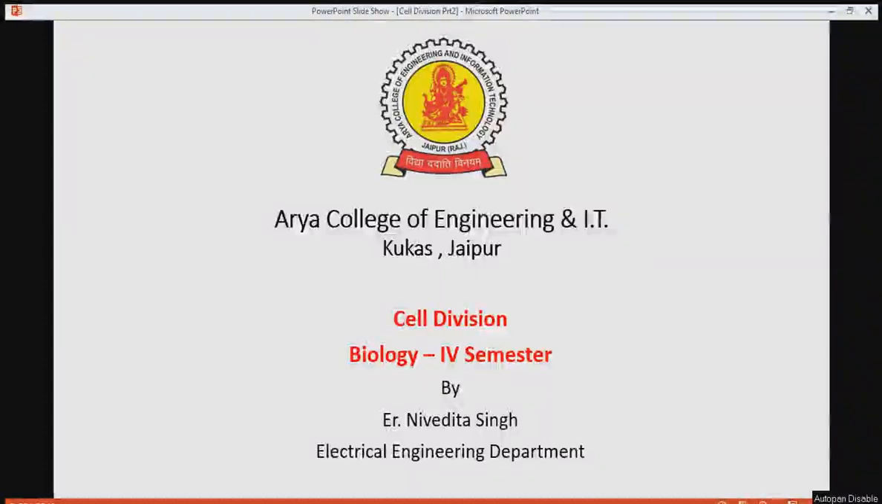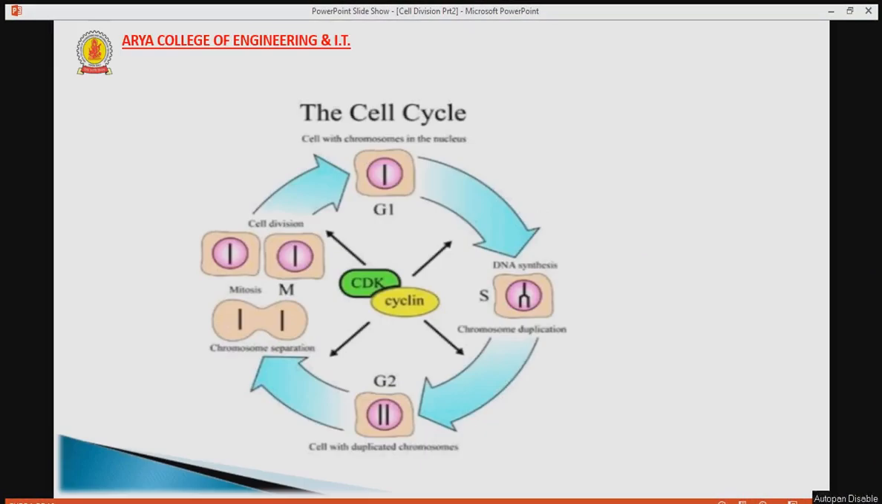Hello everyone. Today we will study cell division, the different processes that are involved in the division of the cell. This is the cell cycle about which we have studied in the previous lecture. The cell cycle has different phases.